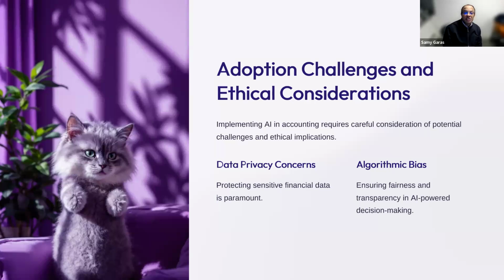So the adoption challenges and ethical consideration became a very big issue, by the way, where they talk about AI ethics and governance of data. The implementation of AI in accounting requires careful consideration of potential challenges. One of them is the privacy issue. The other one is the bias, because if we feed our system with biased data, we might get biased results, and we need to be careful about this one.